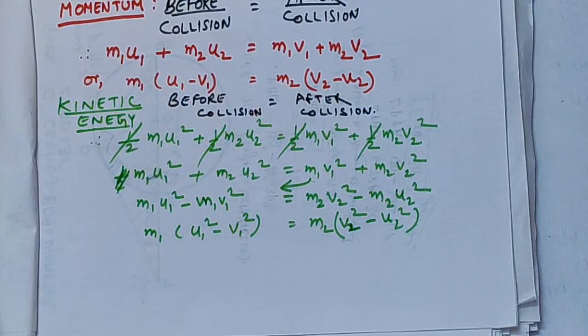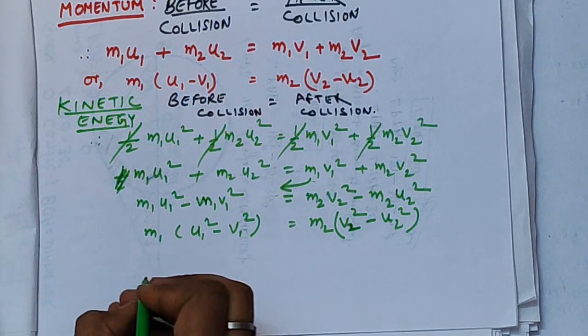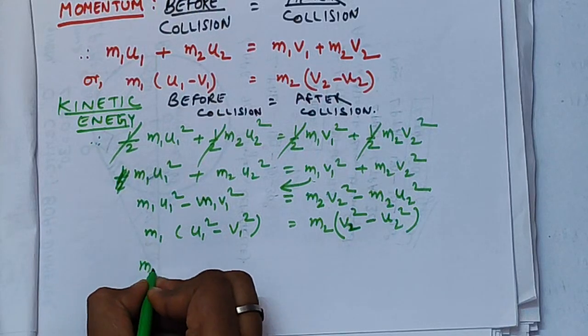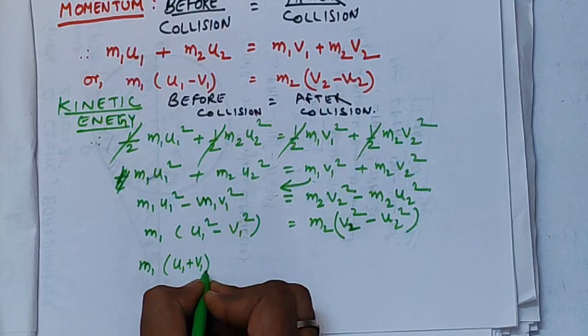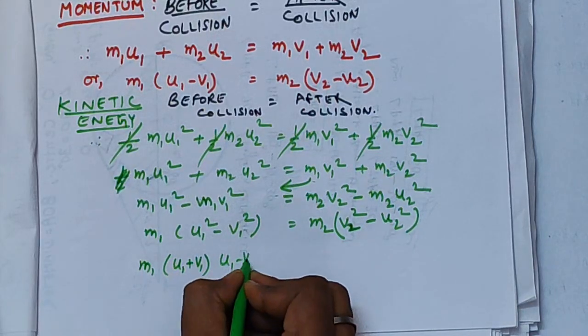We know that u1 square minus v1 square resembles the formula a square minus b square, which equals (a plus b) into (a minus b).